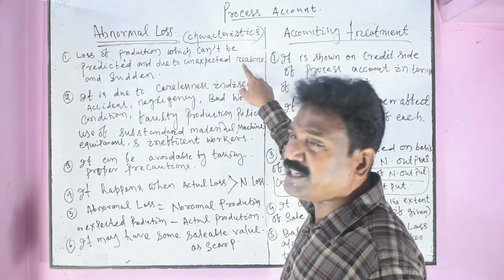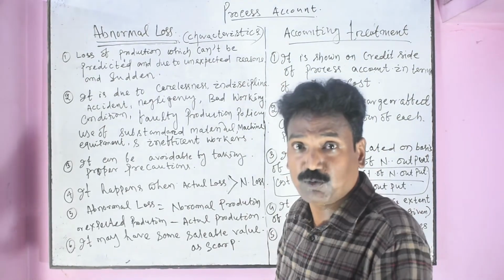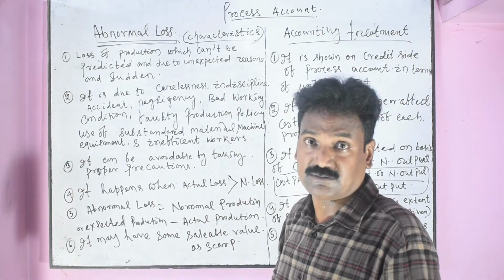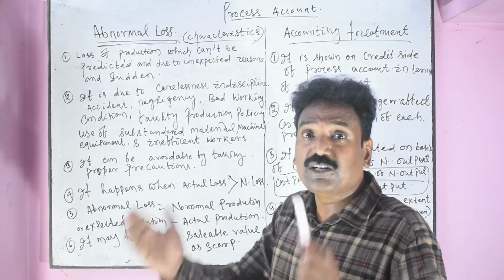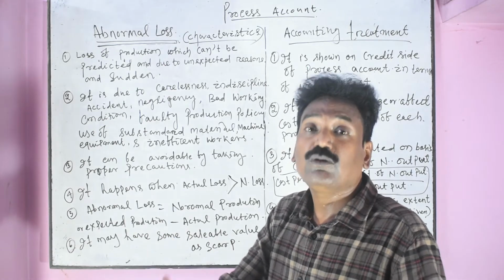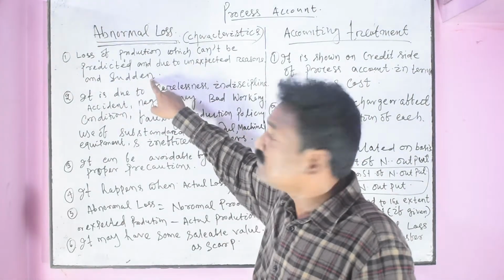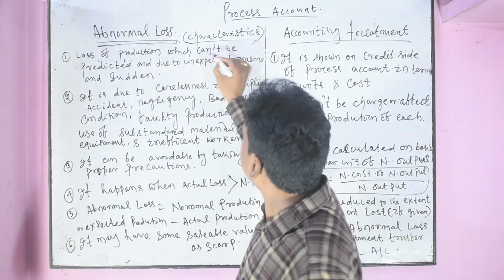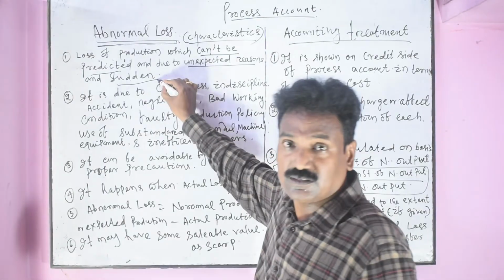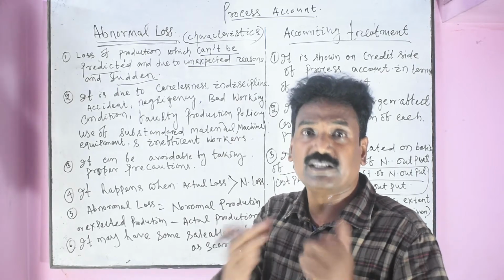It is due to unexpected reasons, those reasons which are responsible for loss of unit which cannot be determined, which cannot be anticipated before production, and it is sudden. So it is important: it cannot be predicted, it is unexpected and sudden. When it will happen, no one can predict it.